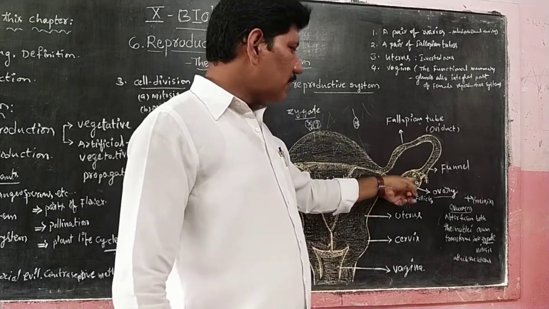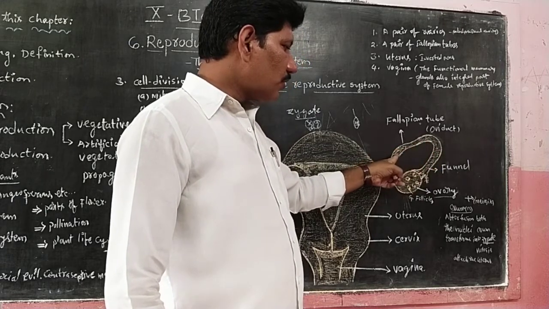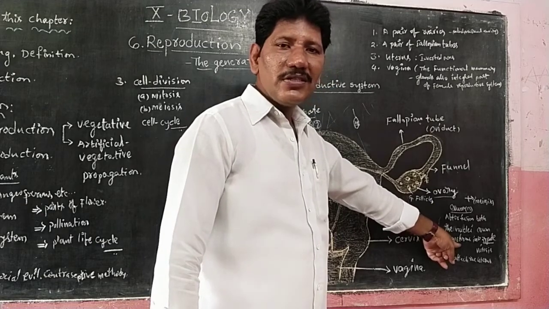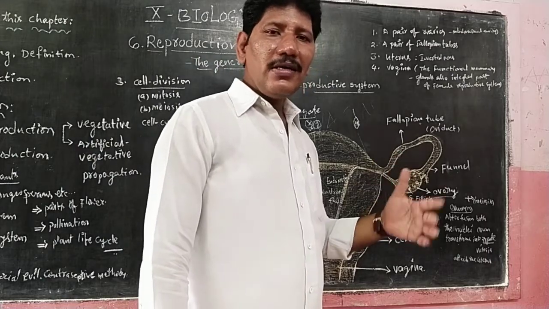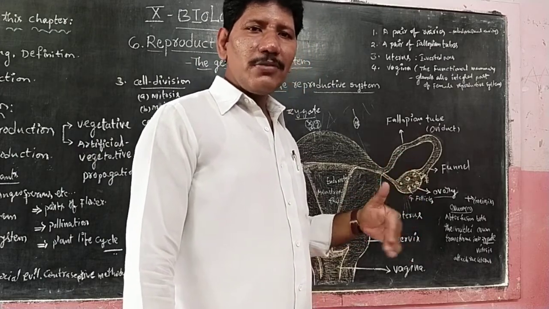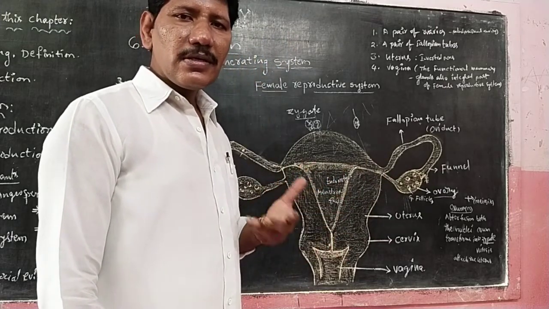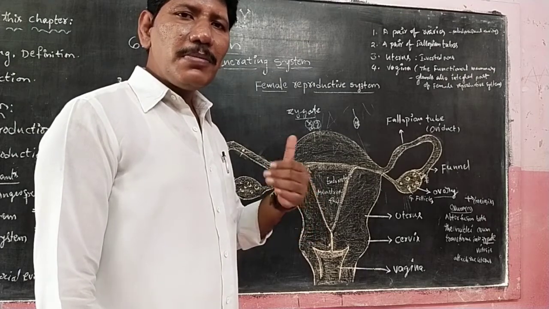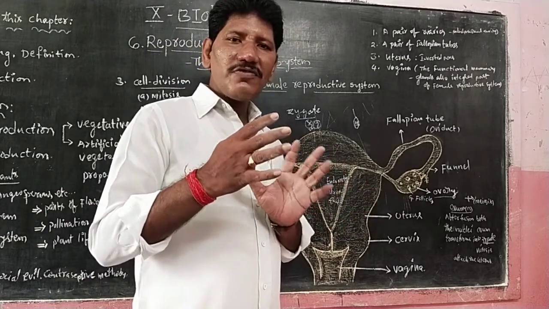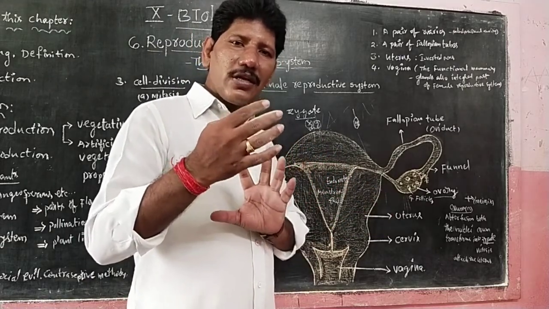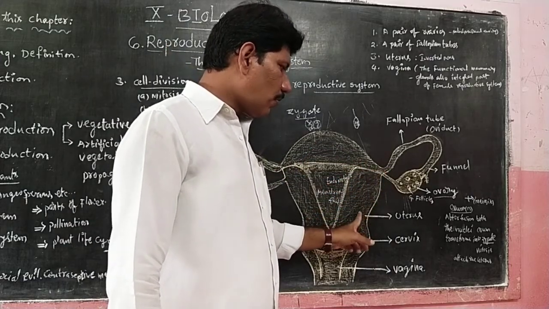If fertilization takes place, the zygote is formed. The zygote then goes through mitosis division. Mitosis and meiosis we can explain next class. Mitosis means the cell number is repeatedly multiplied: 2 becomes 4, 4 becomes 8, 8 becomes 16, 32, then 64, 128. It becomes a morula, a mass of cells. Next the blastula, gastrula.